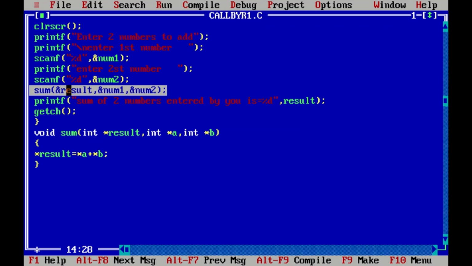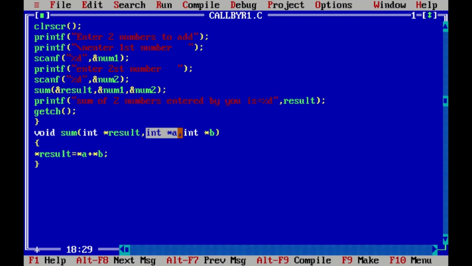After this, the address of result variable will come in this result pointer. Then address of variable num1 will come into a pointer, and address of num2 will come in b pointer. So now we have access to all 3 variables directly because we are having addresses of them. When we put star with the pointer b, it will directly refer to the value in num2.